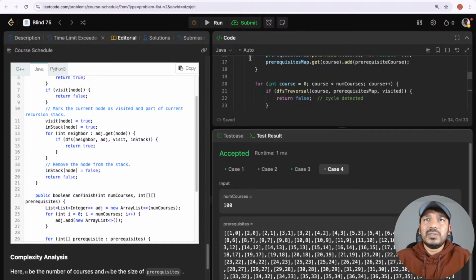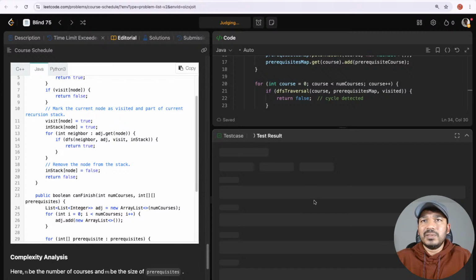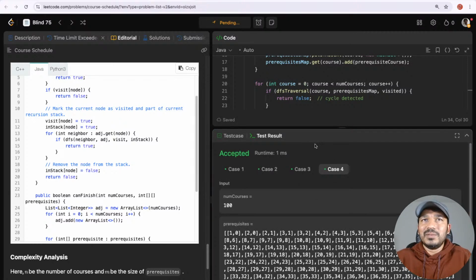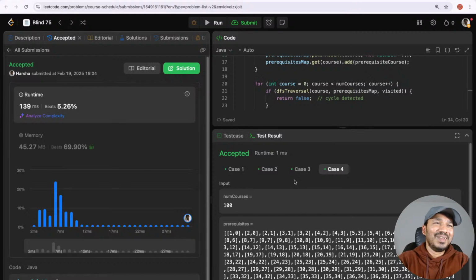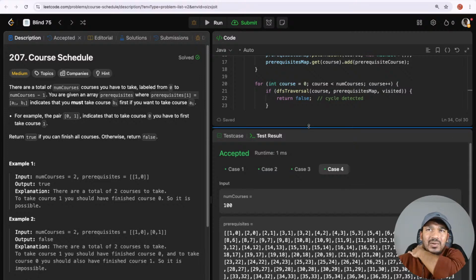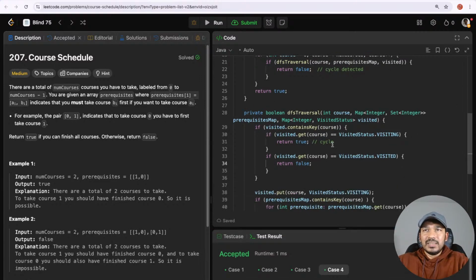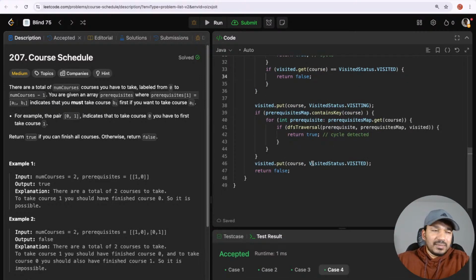So that works for this course number 100, I mean 100 courses as well. So let's submit this one as the final thing, and it works now. Okay, so we should be mindful, first thing. I think that was bad of me, not being mindful of using all the constructs that I had defined.